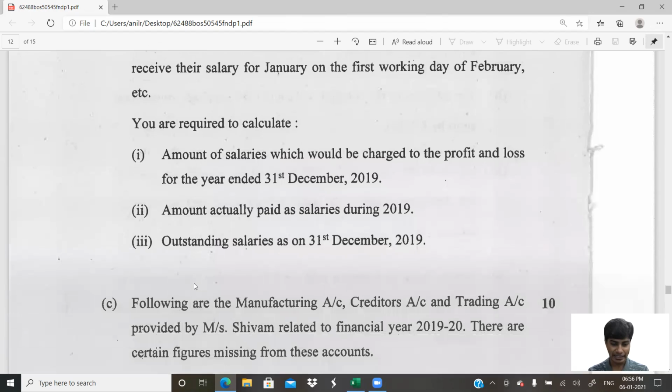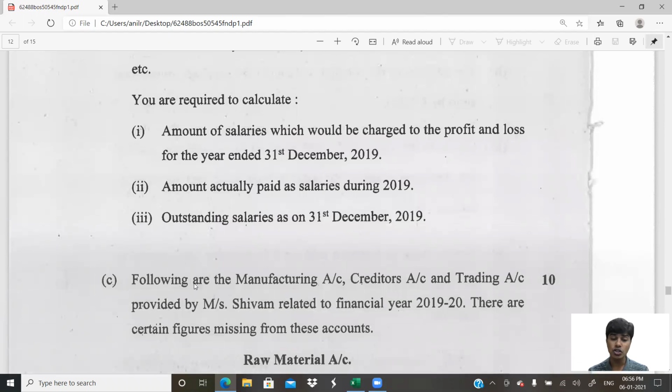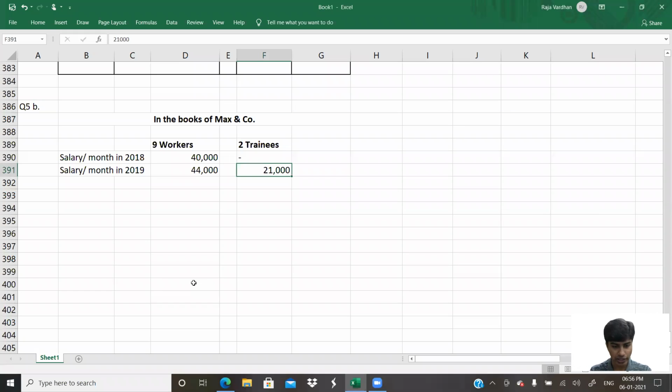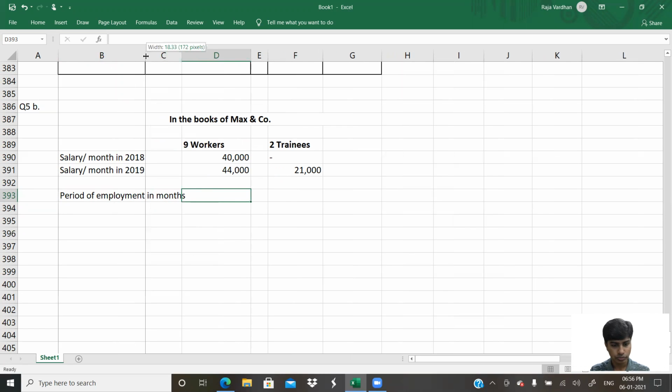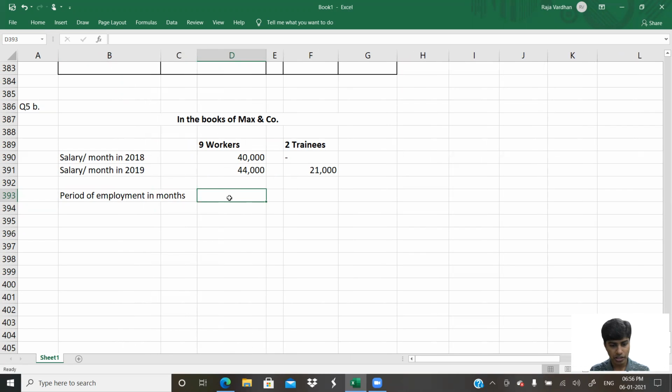You are required to calculate the amount of salaries which would be charged to the P&L account for the year ended 31st of December 2019. So how much is the expense? Let us do one thing at a time. Period of employment in months. How many months did these people work? These people work for 12 months. Okay.